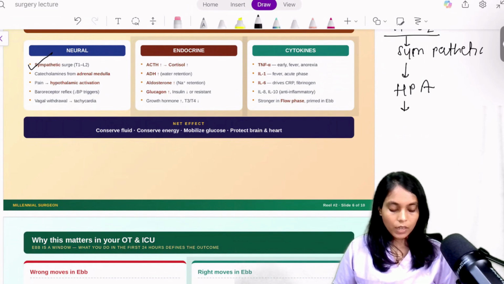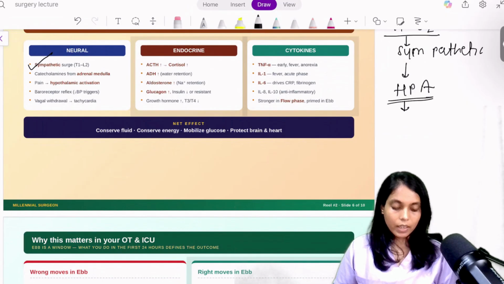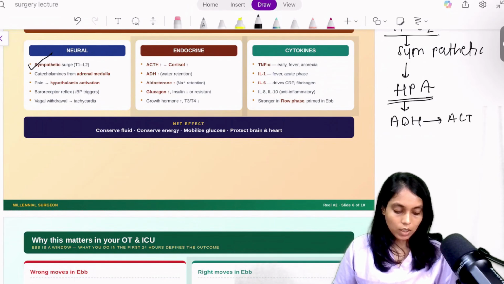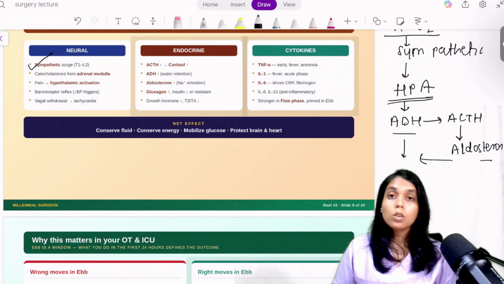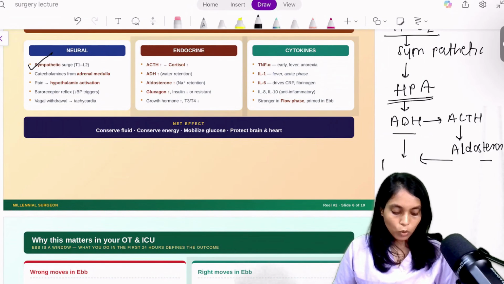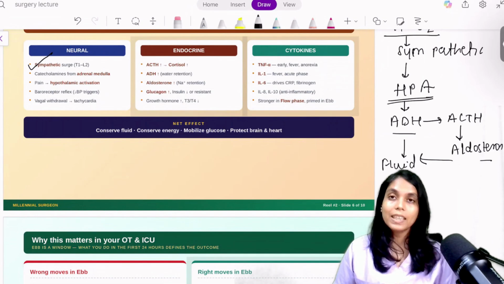If the HPA axis is activated, it will cause secretion of ADH from the hypothalamus, ACTH from the pituitary, and from the adrenal there will be secretion of aldosterone. What will these hormones cause? They will cause conservation of body fluid. So there will be fluid retention and decreased renal output, decreased urine output.